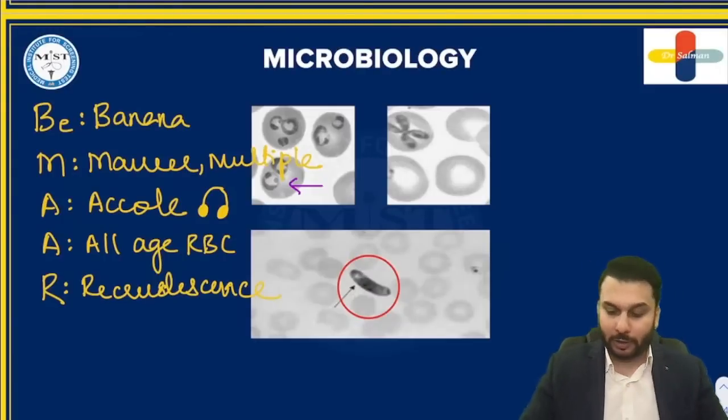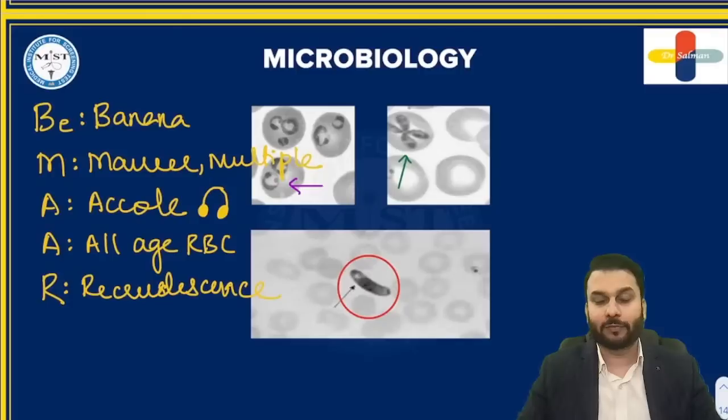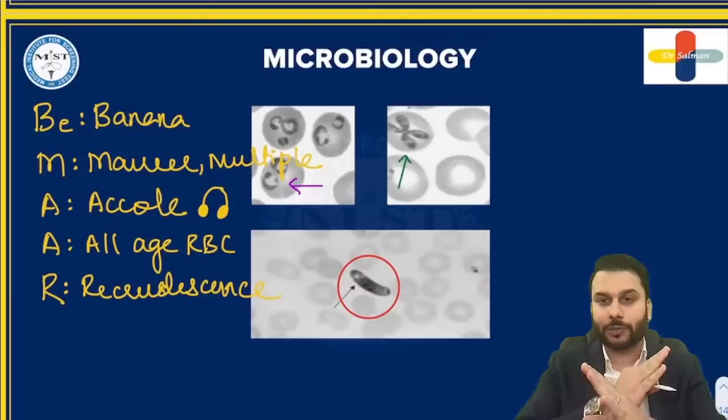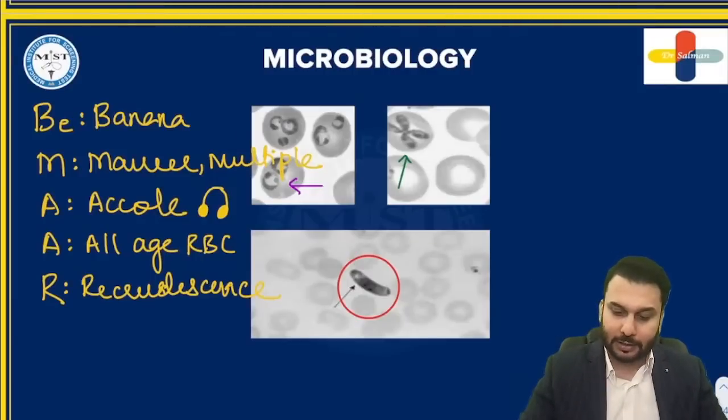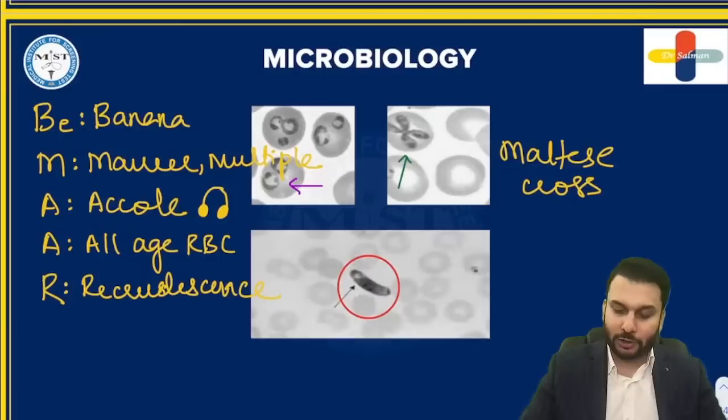Now I know when you're looking at this picture, some of you might be thinking, "Arey bhai, ye kya ho gaya? Who is this dude? I have not seen this picture." Maybe you did. You remember this. So guys, this appearance, what I'm showing you right now, it looks like this X. It's a cross, right? It is described as Maltese cross appearance. Please remember this Maltese cross appearance.